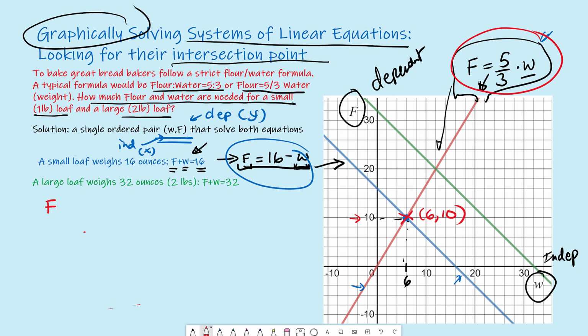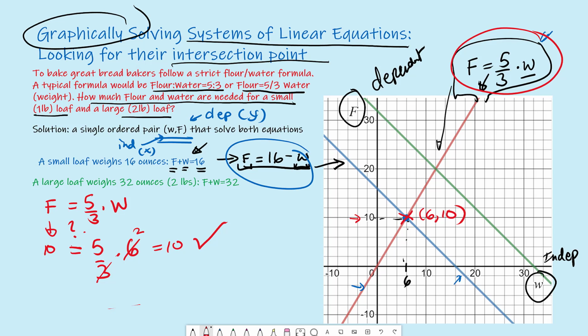So we can start with F equals 5/3 times W. That's our first equation for the ratio. If we put 10 instead of F, that's our flour, does 10 equal 5/3 times 6? And indeed, 6 divided by 3 is just 2, so this equals 10, and so we get the correct answer.